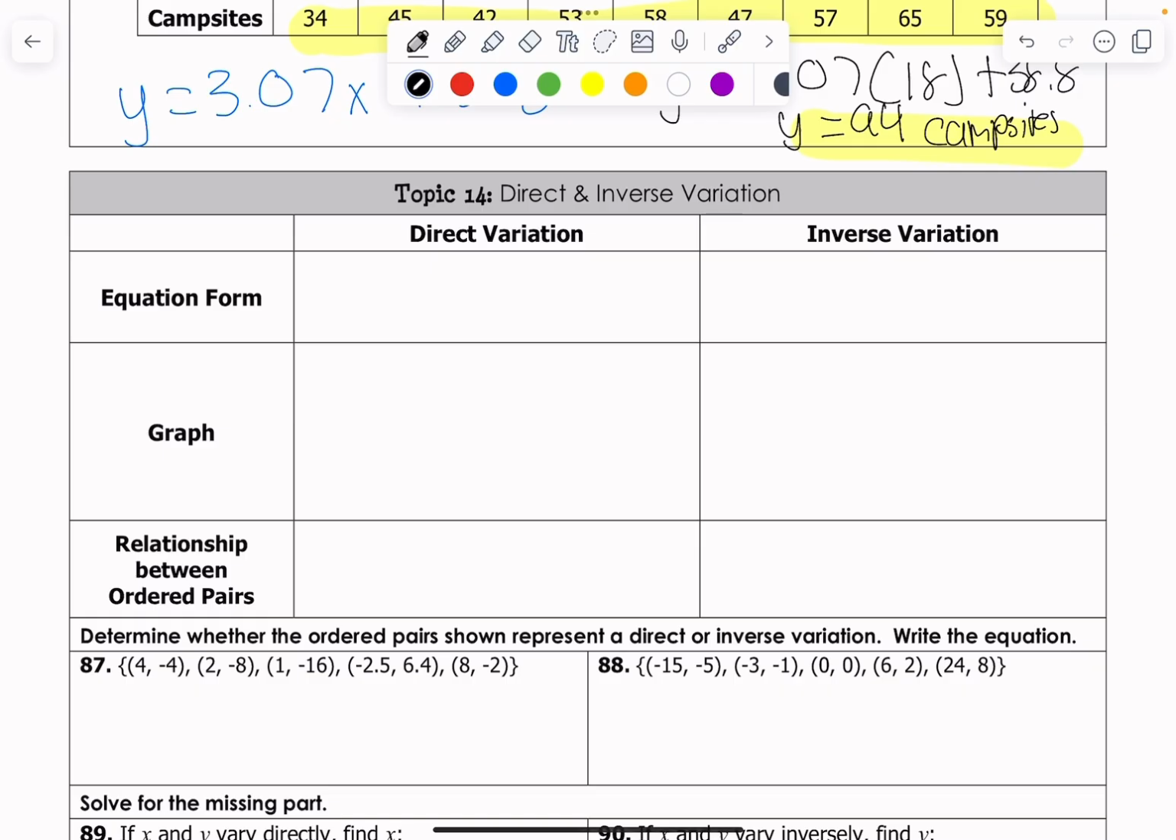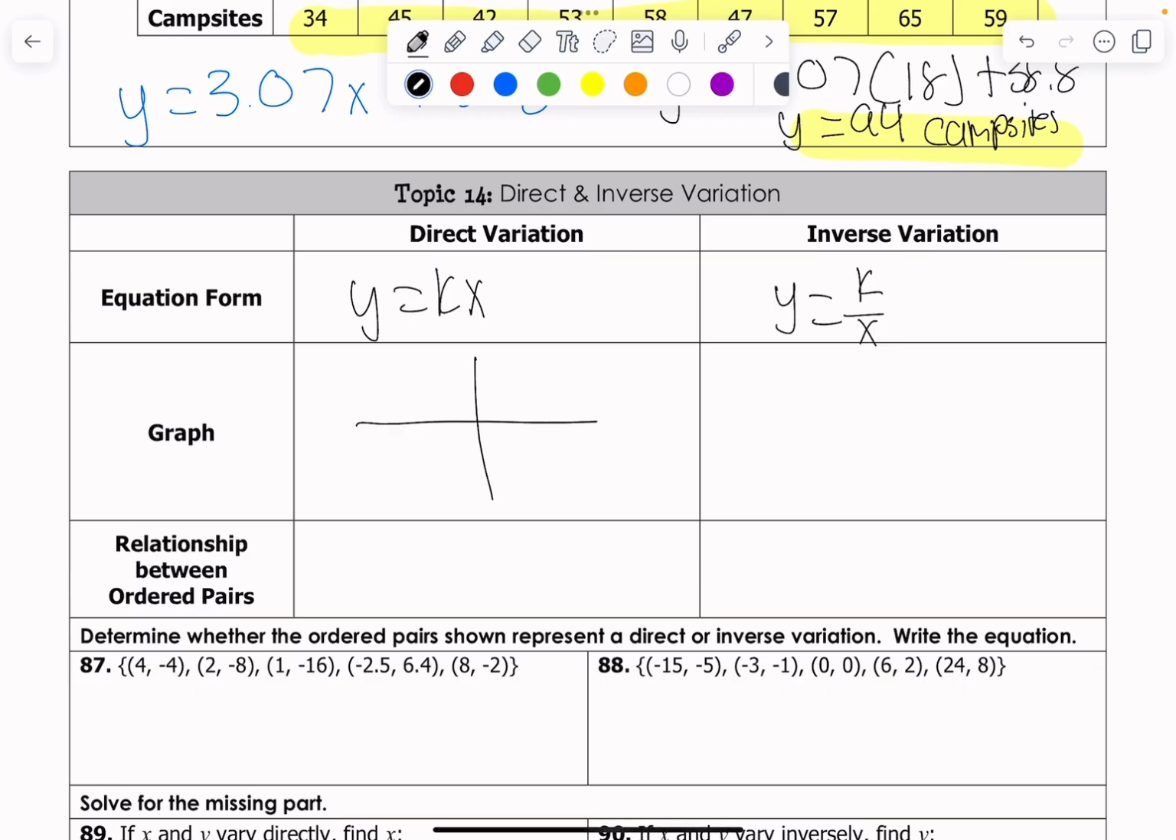We had a cool story on Direct Dave and Inverse Ivy. Direct Dave said that one thing goes up, another thing goes up. That looks like an equation of y equals kx. Ivy said things had an inverse relationship. One thing went up, another thing went down. And that looks like y equals k divided by x, where k is our constant of variation. We find those a lot.